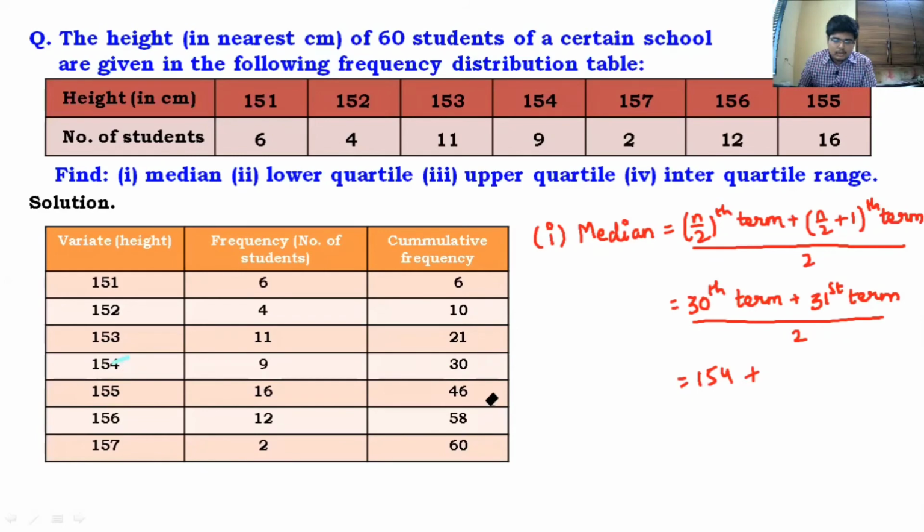Now here, guys, do you realize in the cumulative frequency table column, we don't have 31. So you have to find the 31 lies between which two numbers. So here 31 lies between 30 and 46. The rule is that you always have to take the bigger value. So here the value is 46 and the value of x against that is 155. So here we will get 155 and it's upon 2. So 154 plus 155, when you divide that by 2, you'll get the final answer, 154.5 centimeter height.